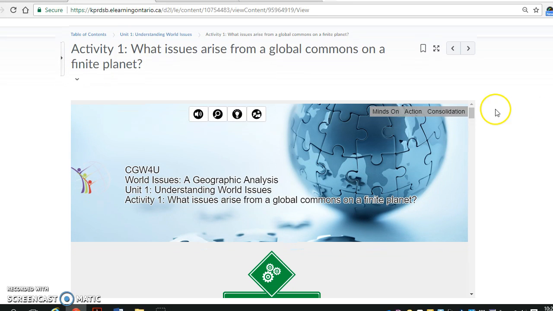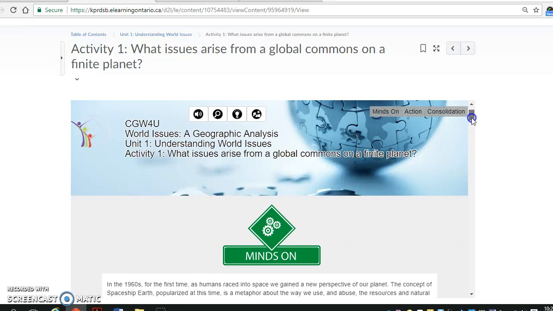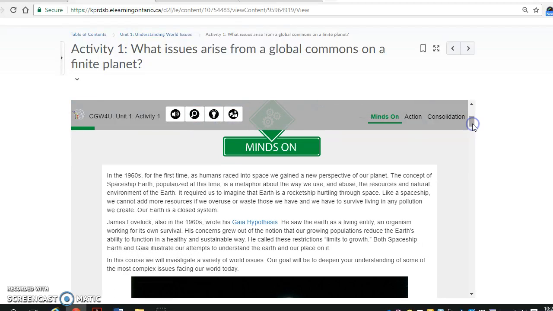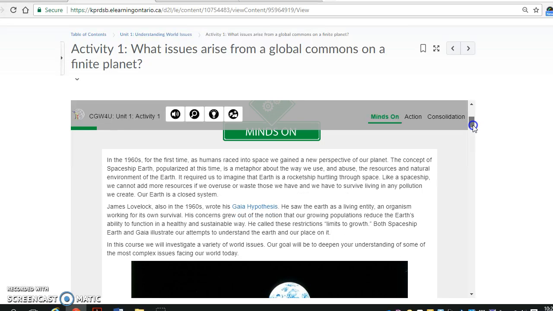And as you cycle through, there's some startup information to provide you with, the typical activities that come with these activities, and then the culminating task or the consolidation at the end of the activity. So as you work through this particular activity, it gives you minds on, it explains the Gaia hypothesis and the idea of spaceship Earth.